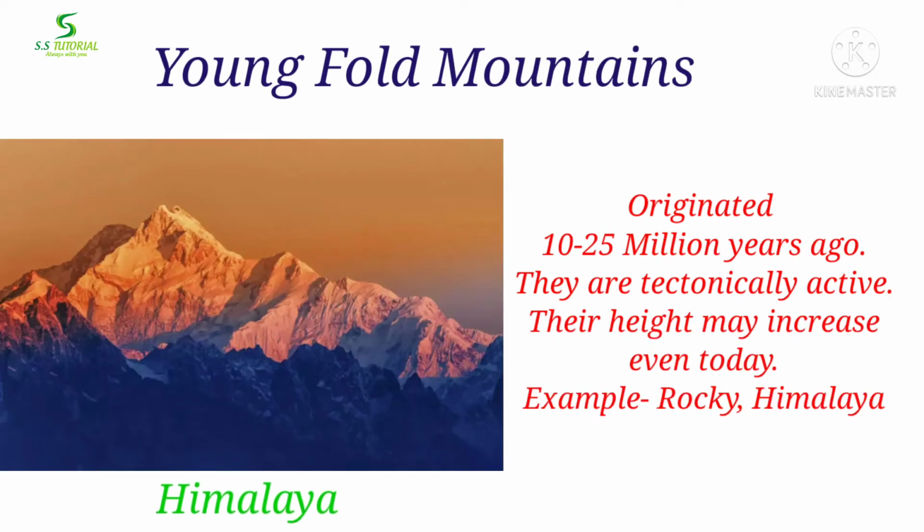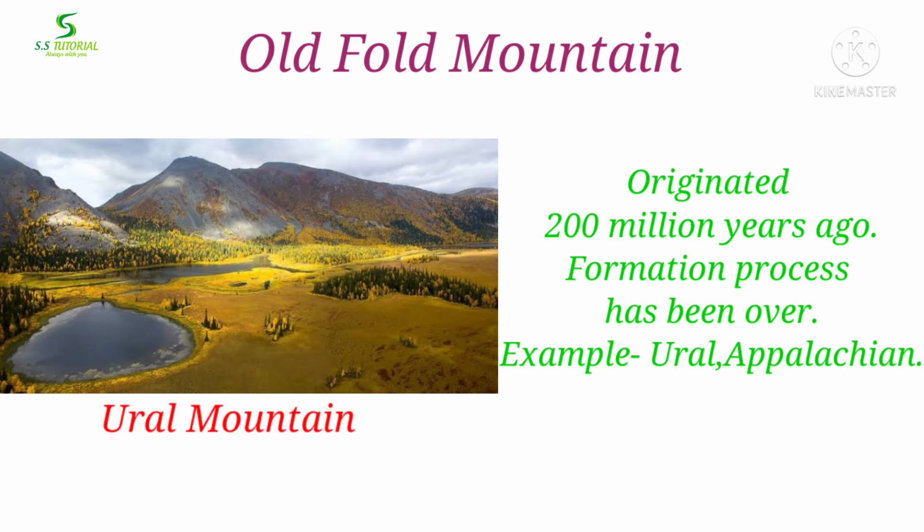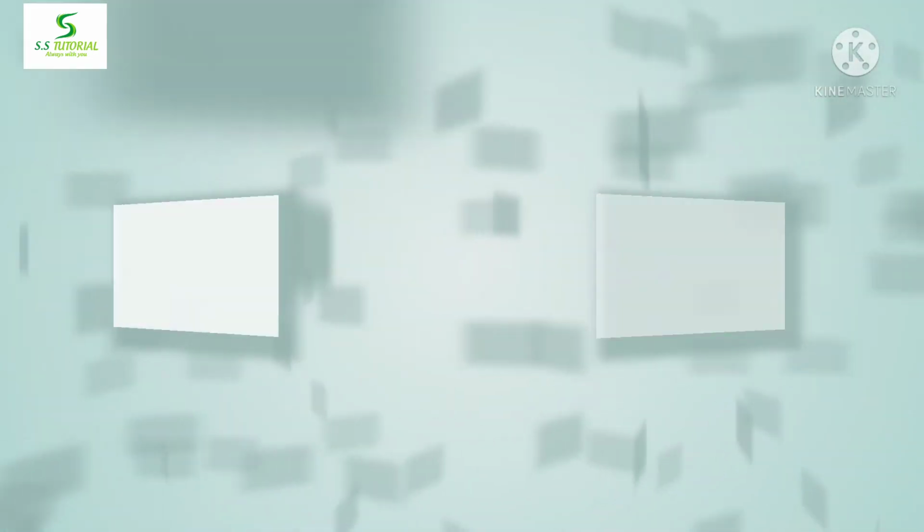Fold mountains whose age is 10 to 25 million years are called young fold mountains. Here we must know that young fold mountains are tectonically active and their height may increase even today. That means the formation process of young fold mountains is still going on. Rockies and Himalaya are examples of young fold mountains. Fold mountains whose age is over 200 million years are called old fold mountains. The formation process of old fold mountains has been completed. Urals and Appalachians are examples of old fold mountains.